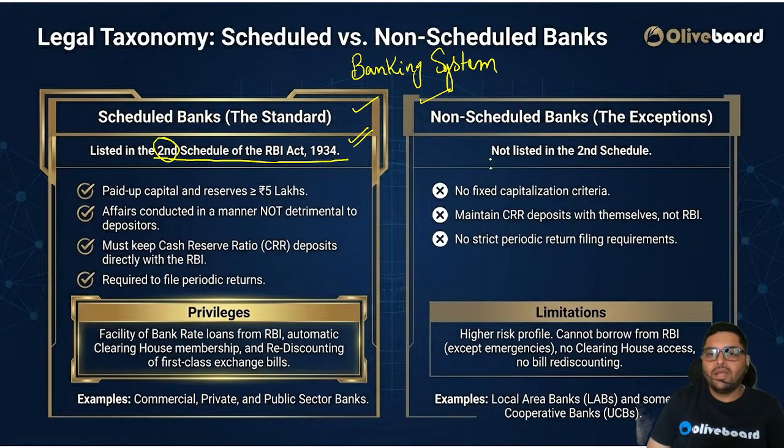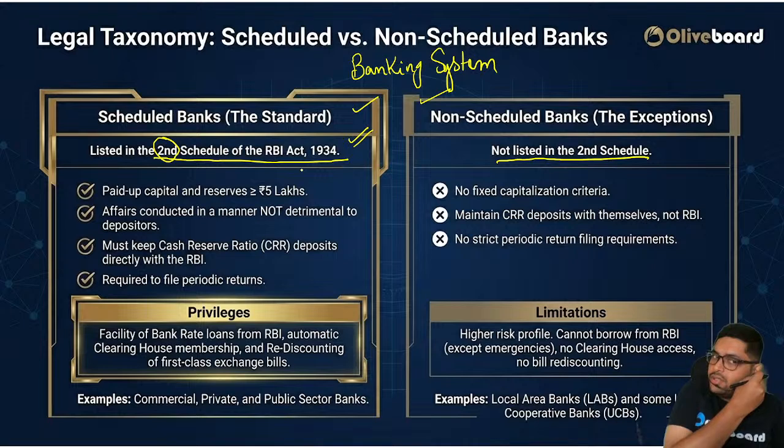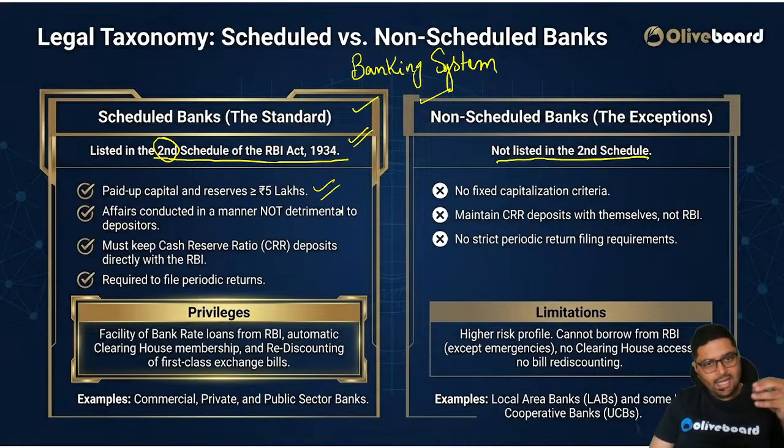Second schedule. Non-scheduled banks are not listed. They are just there. They are not listed in the second schedule. Okay. So let us first talk about scheduled banks. The paid up capital and reserves should be at least 5 lakhs.